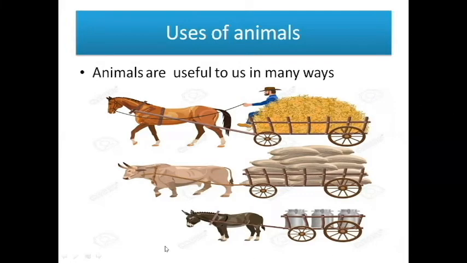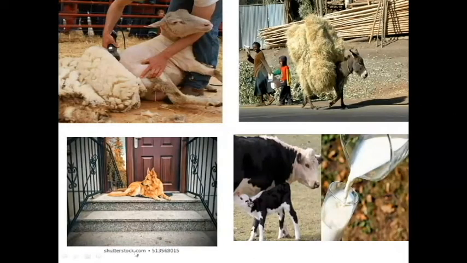Next, what is the use of sheep? Sheep will give us wool. Who gives us wool? Sheep. With the help of wool, what will we make? We will make woolen clothes. In the winter season, we wear woolen clothes. Yes or no? Sheep gives them for us, so it is very useful to us. And next, the donkey is very helpful to us because it carries loads.